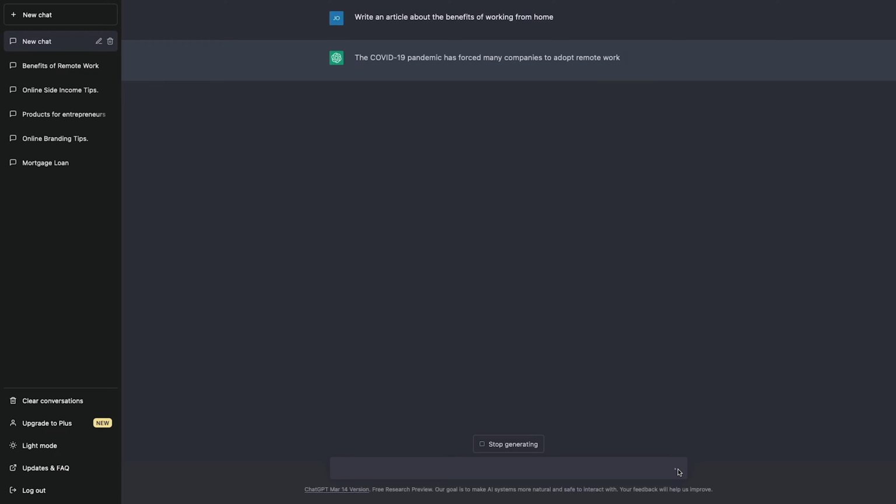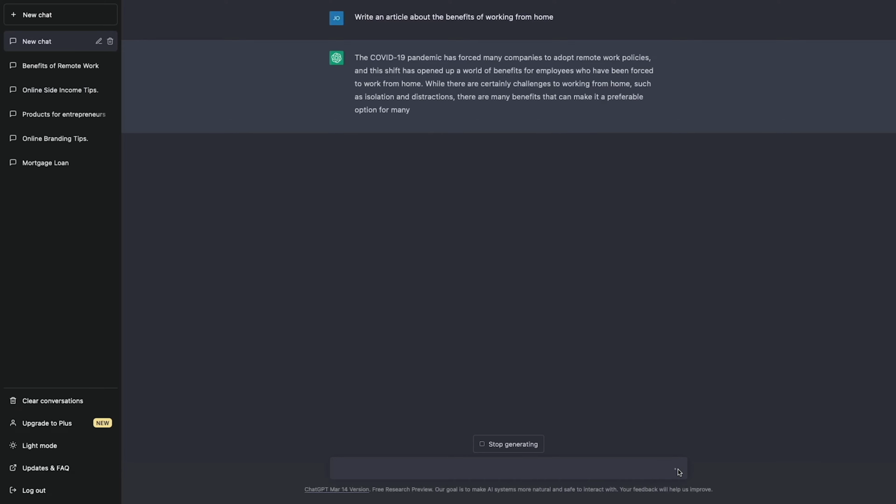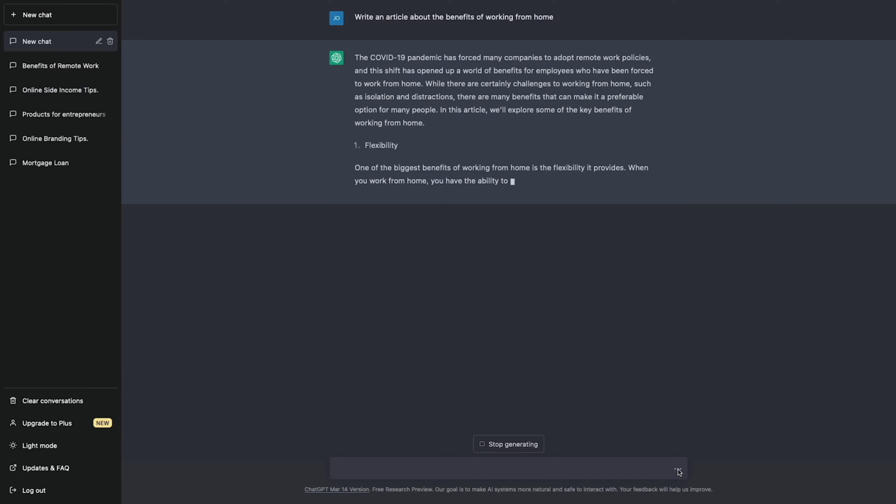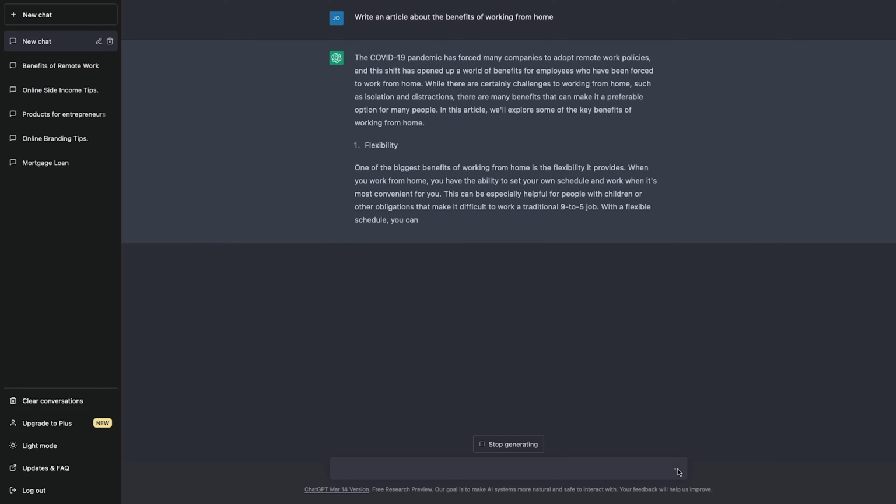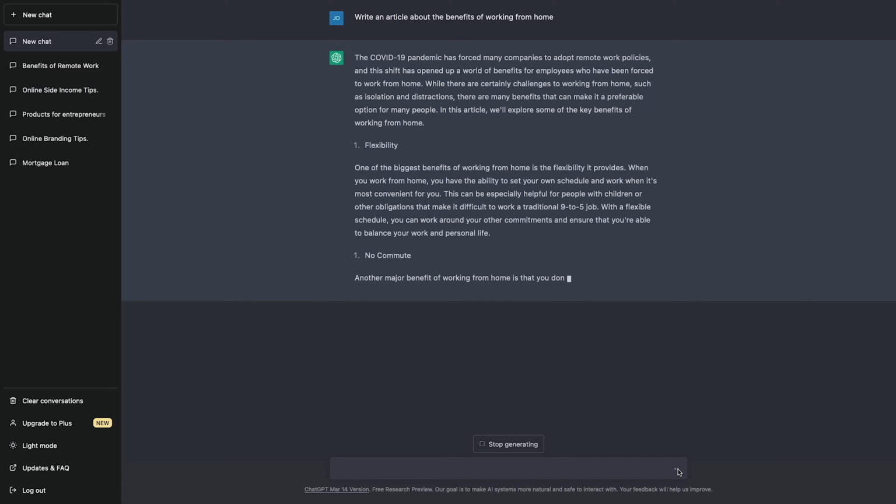The COVID-19 pandemic has forced many companies to adopt remote work policies, and this shift has opened up a world of benefits for employees who have been forced to work from home. While there are certainly challenges to working from home, such as isolation and distractions, there are many benefits that can make it a preferable option for many people. In this article, we'll explore some of the key benefits of working from home.